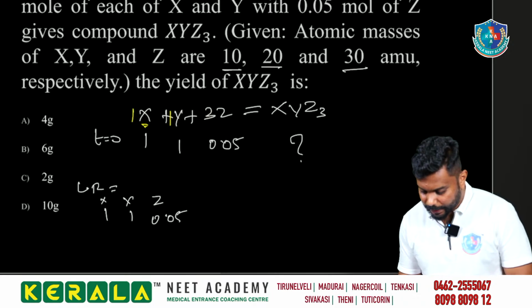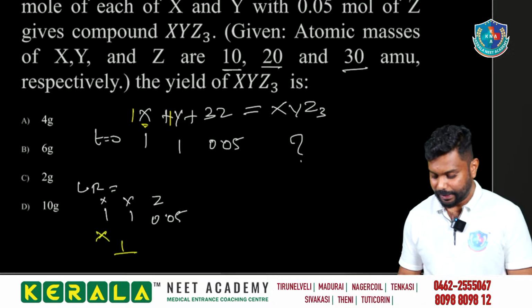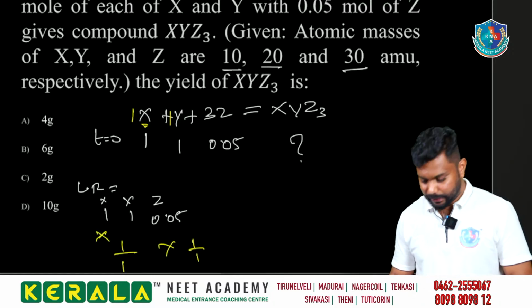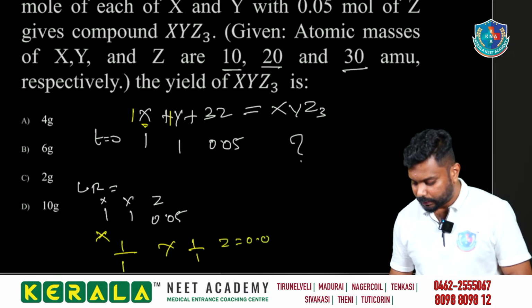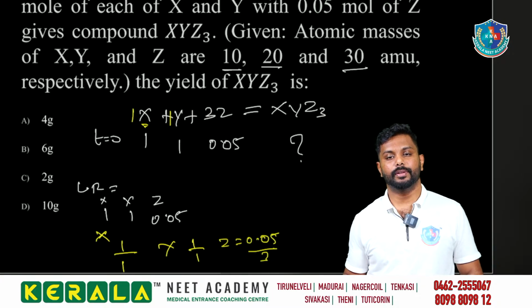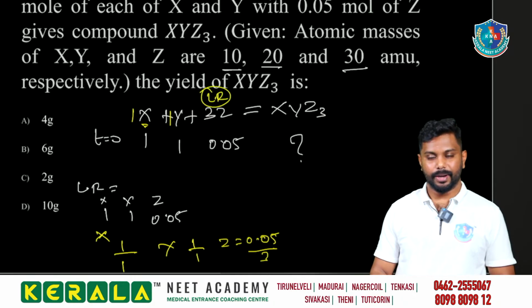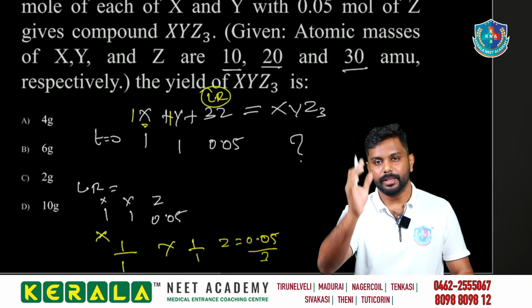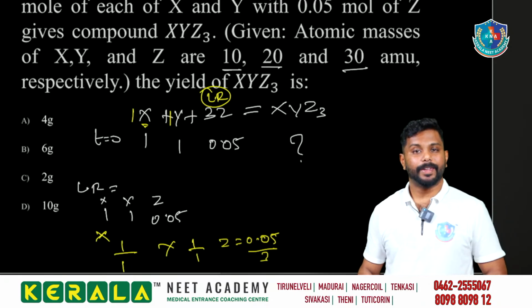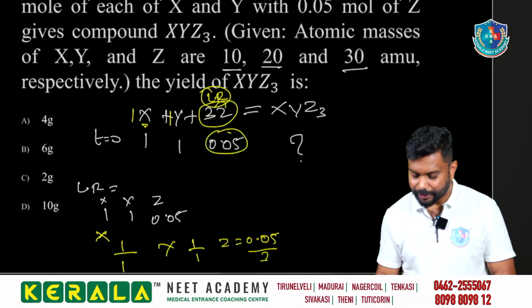Good. So how can we find the limiting reagent? For x it is 1 by 1, for y it is 1 by 1, and for z it is 0.05 divided by 3. Which is having the least one? It is z. So z is the limiting reagent. The number of moles given divided by the stoichiometric coefficient will give you the limiting reagent. Okay? Got it? Who is the limiting reagent? Z is our limiting reagent.